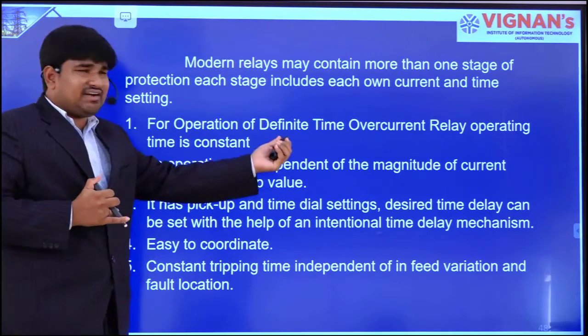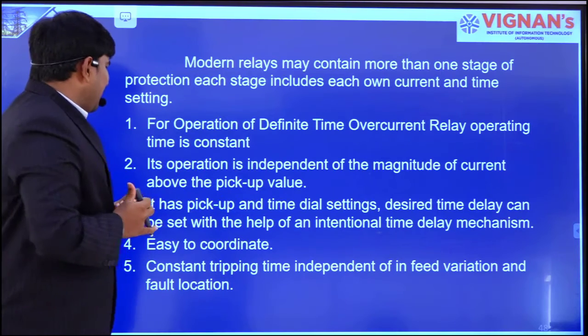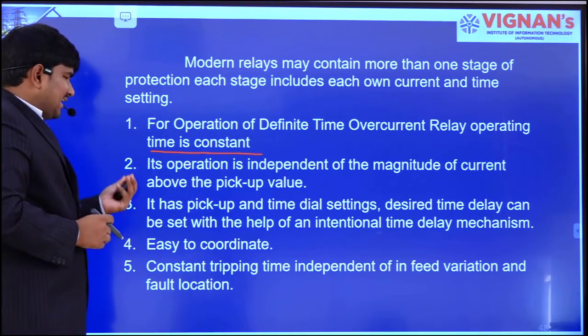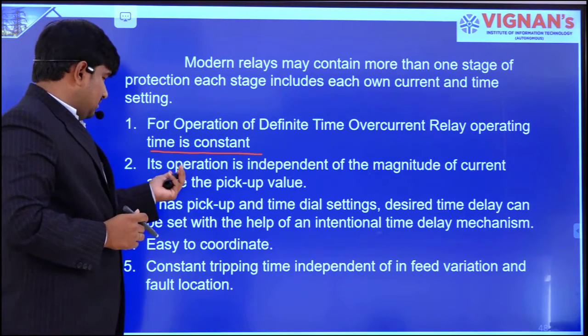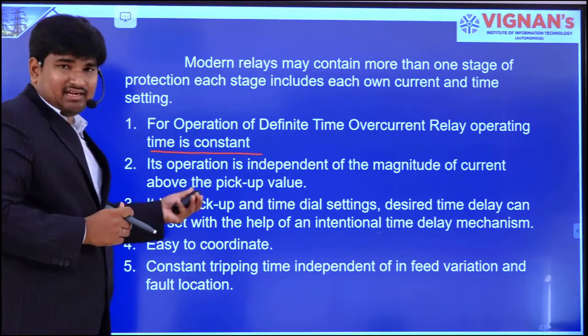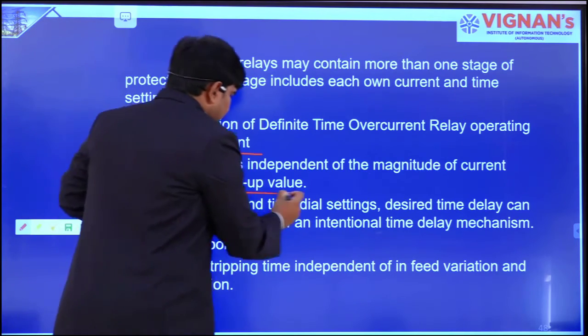For operation of a definite time overcurrent relay, the operating time is constant. And the second key point is that its operation is independent of the magnitude of current which is above the pickup value.